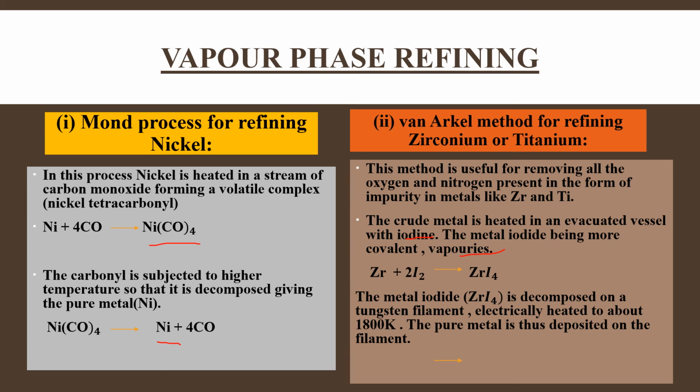The temperature is provided by electrically heating the filament to about 1800 Kelvin. The pure metal is thus deposited on the filament. Now as we provide temperature to this complex, it will vaporize and decompose, and we get the reaction giving metal zirconium plus I2. So this is all about vapor phase refining.